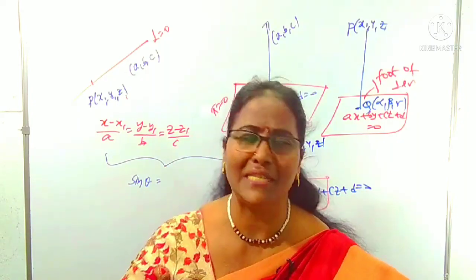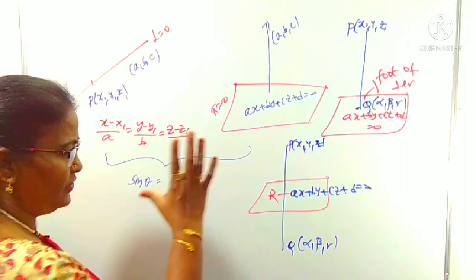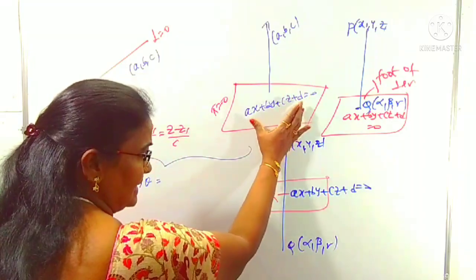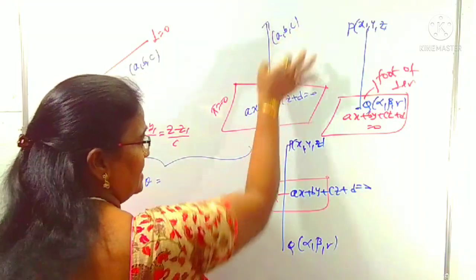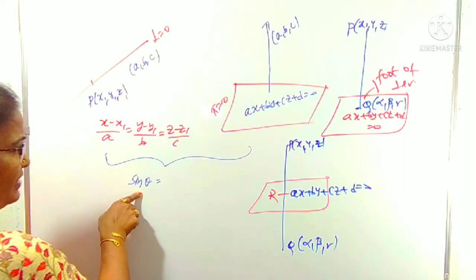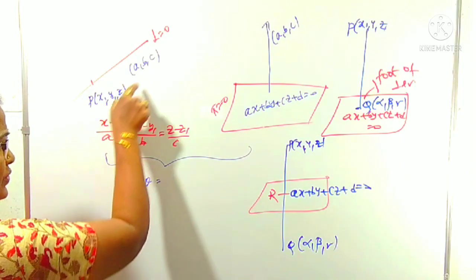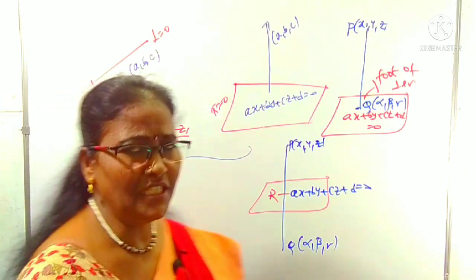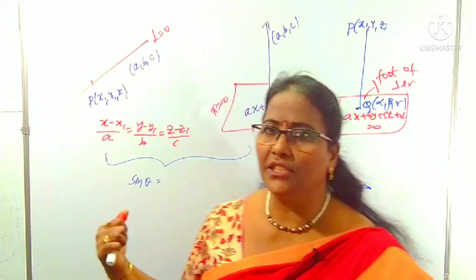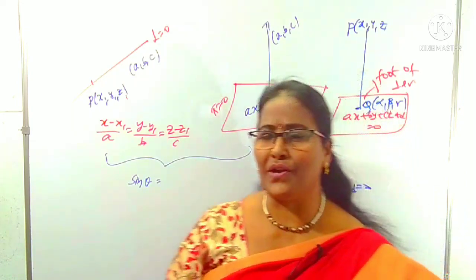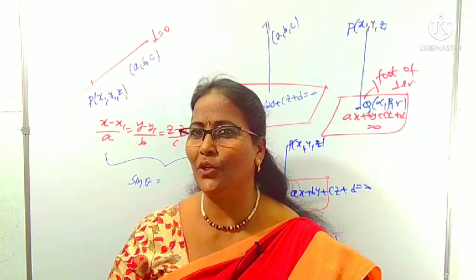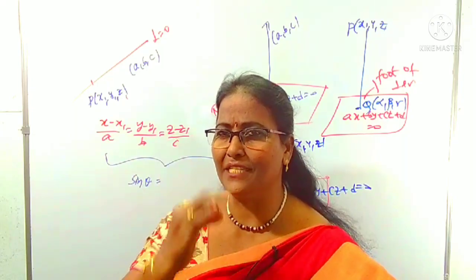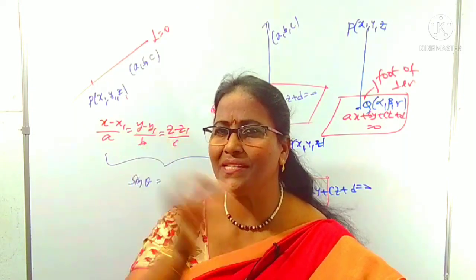All these are helpful for using short tricks. That's why you have to know the concept first. For the image, what you have to focus on. For the foot of the perpendicular, what you have to focus on. And what is the general equation of the plane, what are the A, B, C here, and what is the general equation of a line passing through the point x1, y1, z1 whose DRs A, B, C are given. Already sin theta, etc., I discussed in part 2. In this session, I am focusing on all these points. Okay, look at the questions. I will start the questions. Is it clear? Just concentrate on the concept, then the plane chapter is so easy, right?